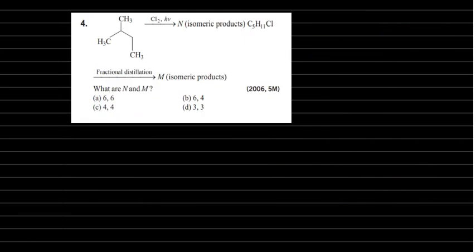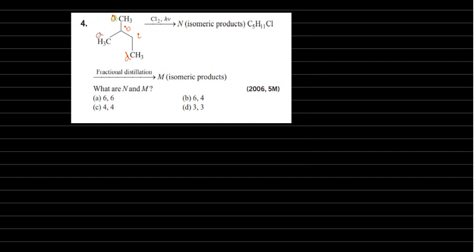Fourth one. The chlorination is there, and isomeric products. How many isomeric products are possible here is asked. See here, this is an A-type carbon, this is also an A-type carbon, not visible, A-type, and this one also A-type. Here there is a B-type, C and D. What is this A, B, C, D?